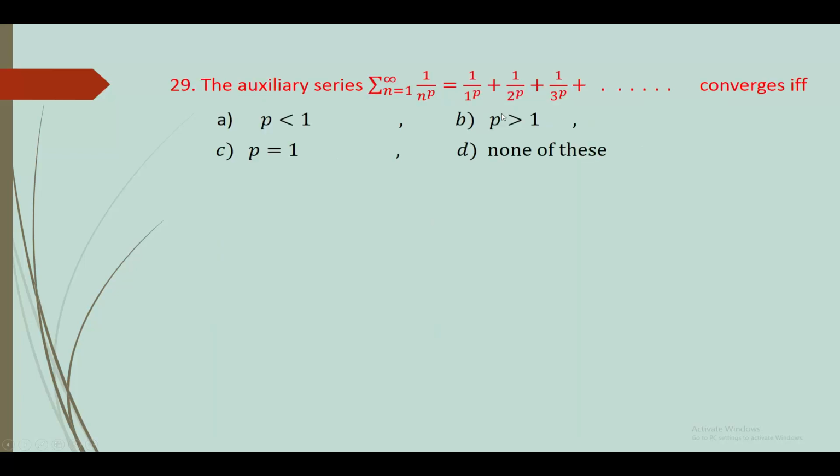29. The auxiliary series sigma n varies from 1 to infinity 1 upon n raised to p, which is called the p series, is equal to 1 upon 1 raised to p, plus 1 upon 2 raised to p, plus 1 upon 3 raised to p plus dot dot dot. It converges if and only if p less than 1, p greater than 1, p equal to 1, none of these. Answer is B option, p greater than 1.